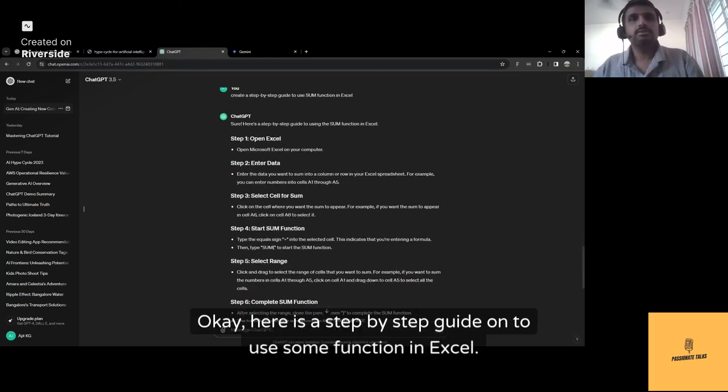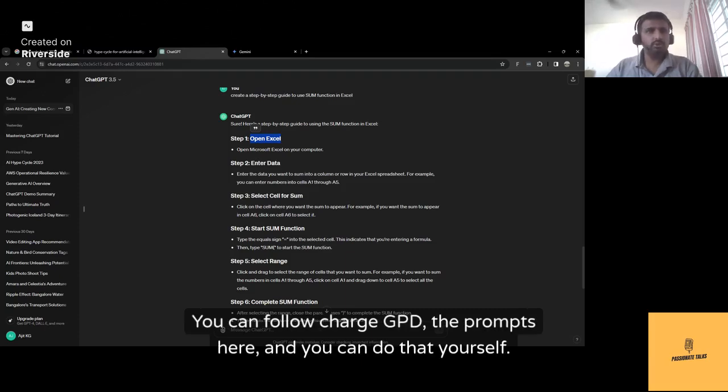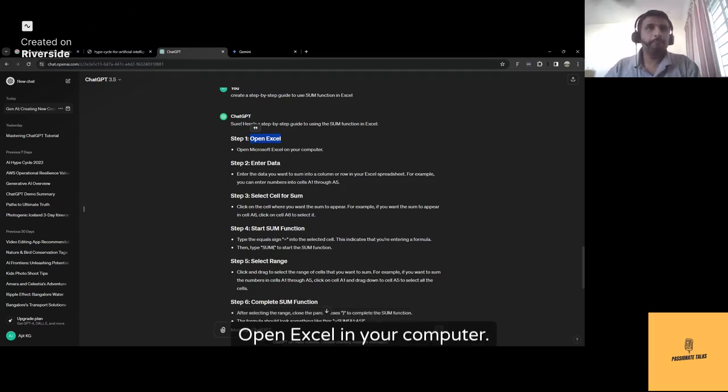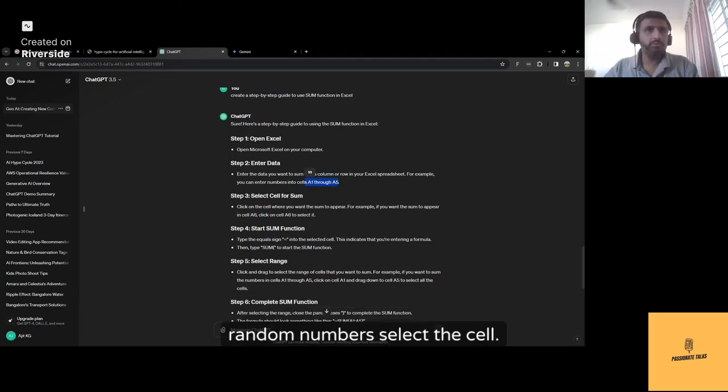It's always the quickest. Okay, here is a step-by-step guide on how to use some function in Excel. Open Excel. It tells you the guidelines, the step-by-step instruction on how you can do that. You can follow ChatGPT, the prompts here, and you can do that yourself. Open Excel on your computer. Enter the data, row, column. It says, for example, you can enter numbers into cells A1 through A5. You can enter random numbers.